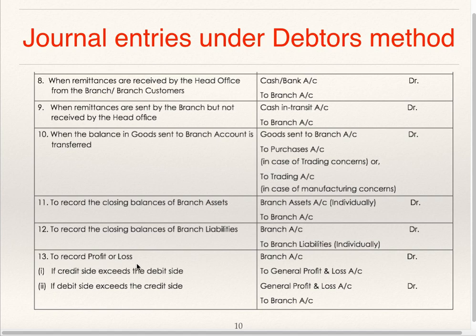To record profit or loss. If credit side of branch account exceeds debit side, then branch account debit to general profit and loss account. If debit side of branch account exceeds credit side, then general profit and loss account debit to branch account. In short, branch account is closed by transferring it to general profit and loss account.